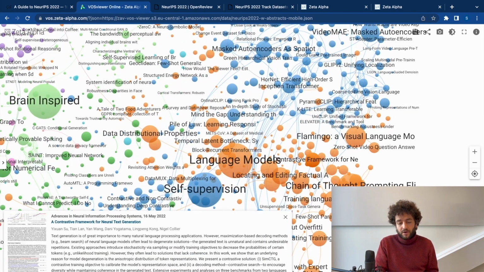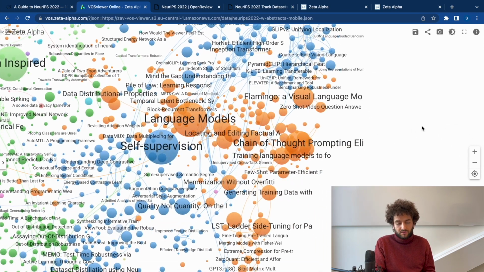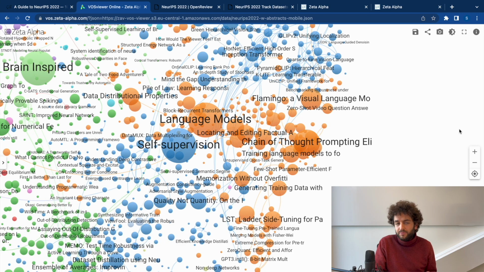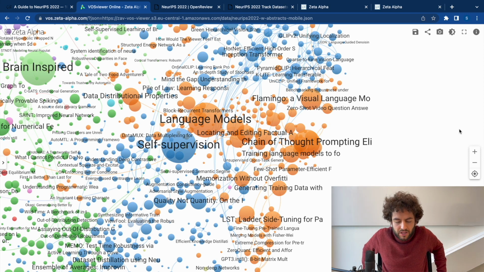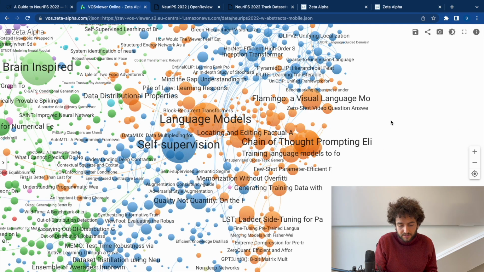The first cluster that I want to look at is this whole language model area. Arguably, this has been the most influential part of AI in the last couple of years, especially since the introduction of GPT-3 in 2020. A lot of these papers are looking into new prompting techniques.